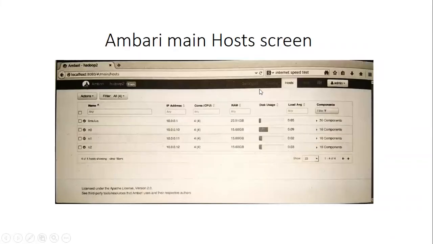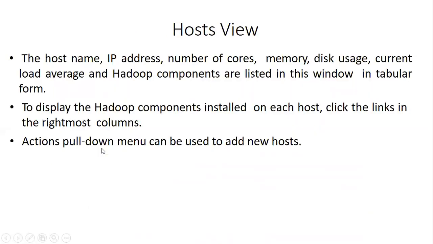It will show information like this. Selecting the host menu provides the host name, IP address, number of cores, memory, disk usage, current load average, and Hadoop components, listed in tabular form. I'll show you in the next slide.